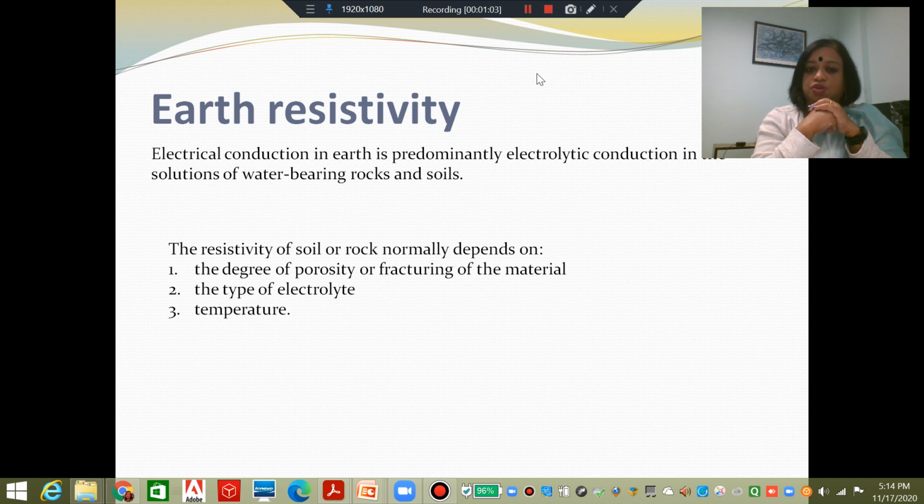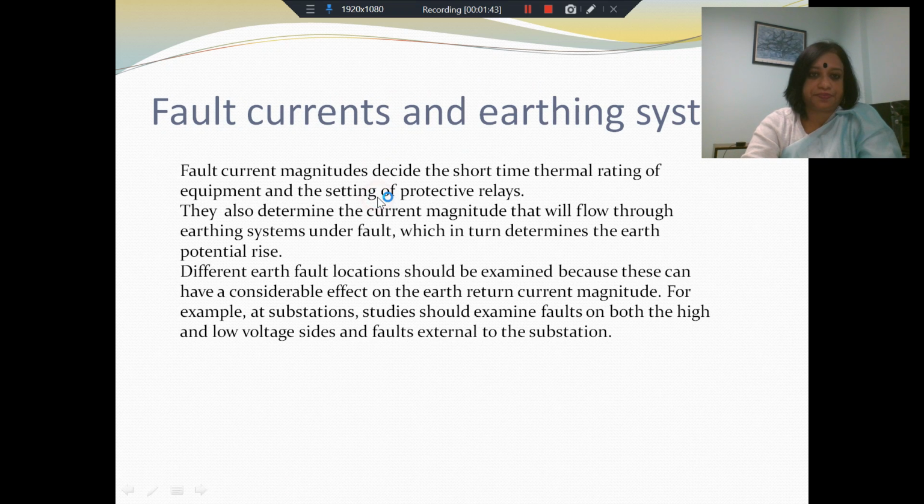So the resistivity of the soil or rock will vary from place to place, and it will depend on various factors. It will depend upon the type of the electrolyte. When I say the type of the electrolyte, we are talking about the constituent of the earth: what kind of soil, what kind of rock, what are the sizes, how well packed they are. The temperature, because conductivity of any material depends on temperature, and the degree of porosity, or how fractured the material is. All these things taken together determine the earth resistivity, and we need to be able to measure the earth resistivity to be able to determine what kind of potential rise we can expect.